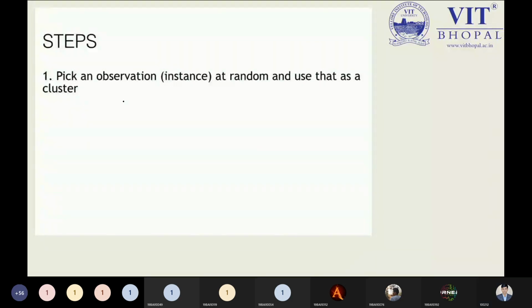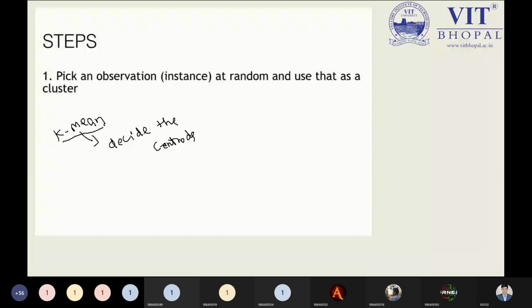In K-means, if you remember, this step is known as deciding the centroids. In K-means, we did this activity as deciding the centroids.